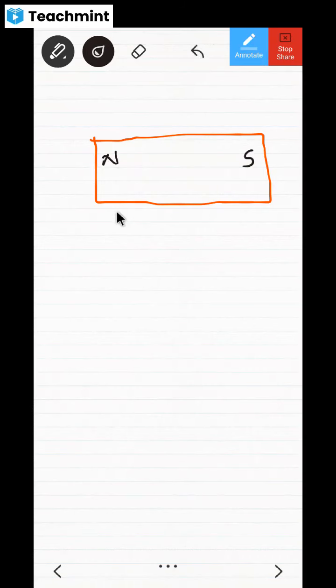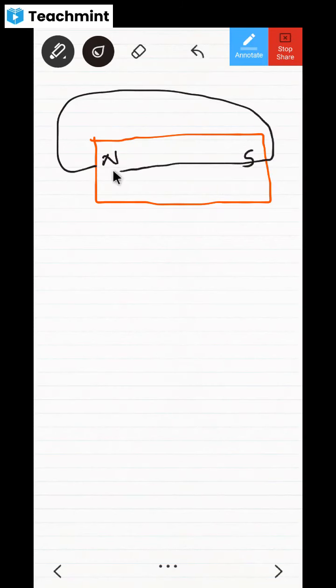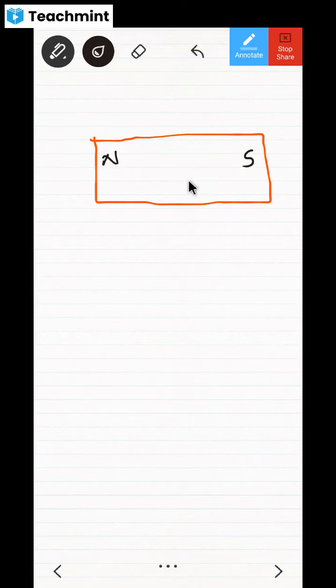North Pole. Look at this, it is going inside like that. Don't you think the North Pole is acting like a positive charge and the South Pole is acting like a negative charge? Yes or no? Do you remember electric charge? Yes, okay. So for this North Pole, I will write it as plus QM.